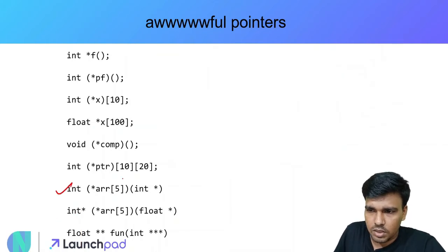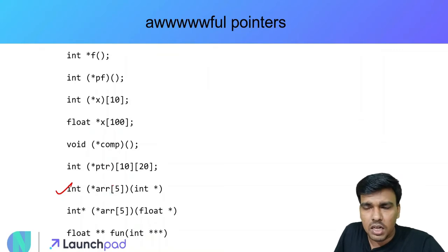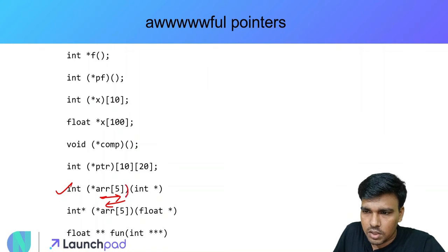ये कैसे हैं समझते हैं इसे. अब तो आपको समझ में आने लग गया होगा कि whenever you find this variable name enclosed in a parenthesis, तो this is some sort of function pointer and all. Okay, so idea वही है. Now ARR is an array of size 5 because I'm moving this way, right? So ARR is an array of size 5 and then I make a left movement here because of this closing parenthesis. So हम जब यहाँ पे आए तो हमने देखा this star which is the pointer.